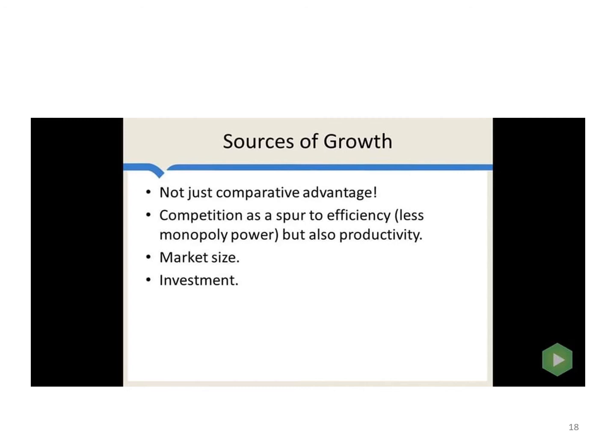So it's not just comparative advantage, it's not just trade, it's competition, it's market size, it's investments. These are important things for growth to happen. So apart from trade, you need to focus on competition, market size, investments.